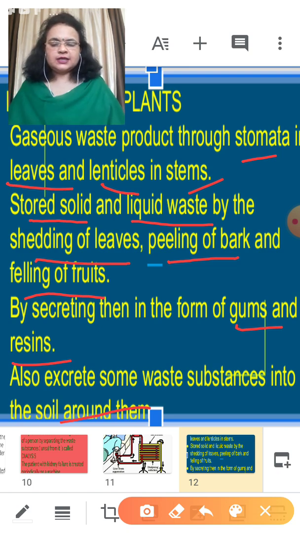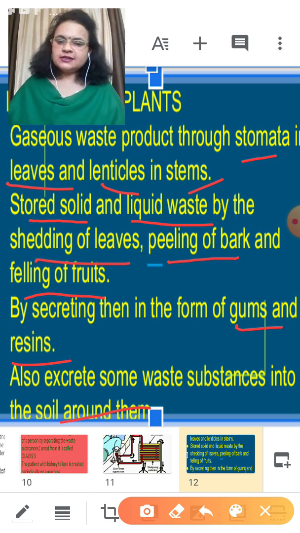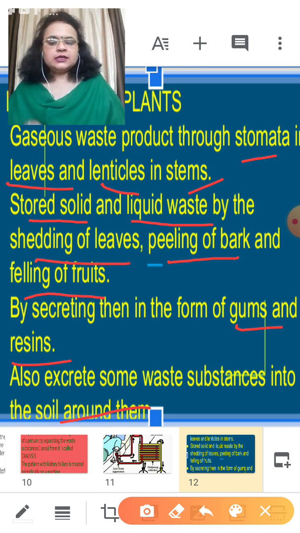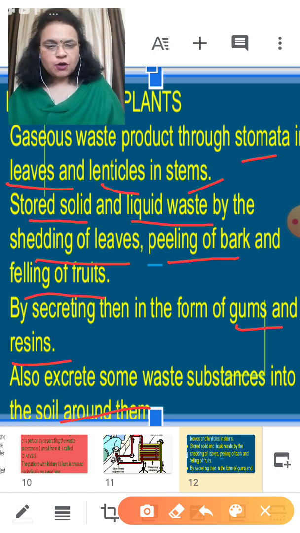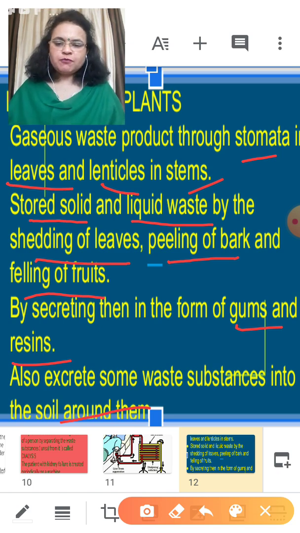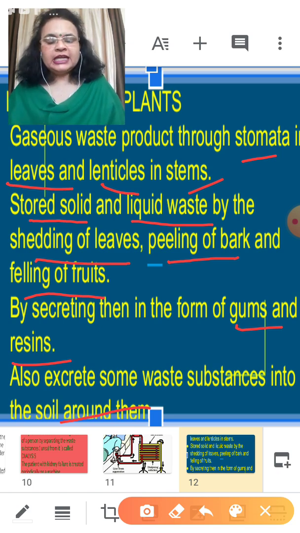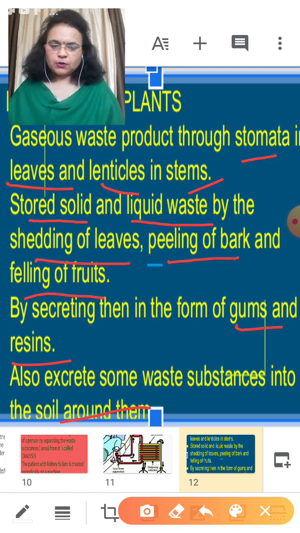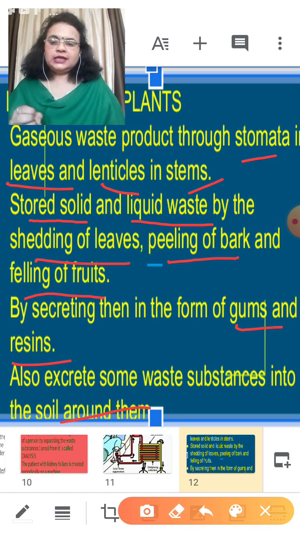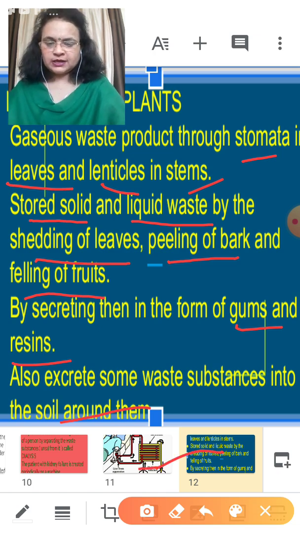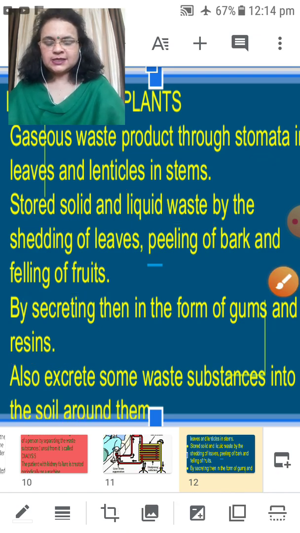So excretion in plants occurs by stomata in the leaves, lenticels in the stems, and into the soil around them, by gums and resins, by shedding of leaves, peeling of bark, and falling of fruits. So these are the ways by which plants show their excretory system.